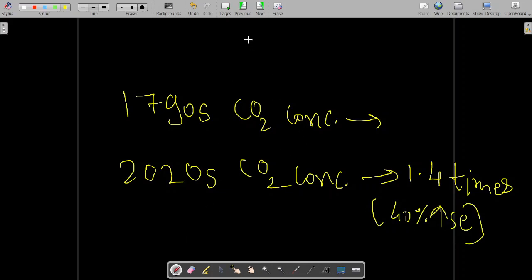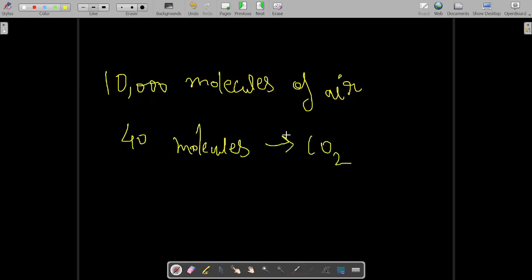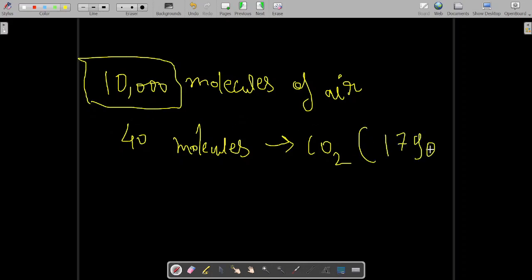So suppose initially there were 10,000 molecules of air, and suppose 40 molecules were CO2 in the 1790s.